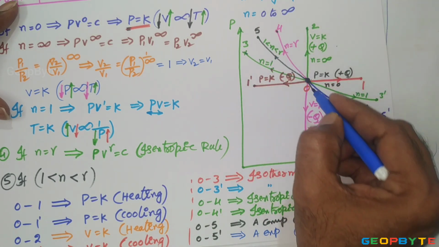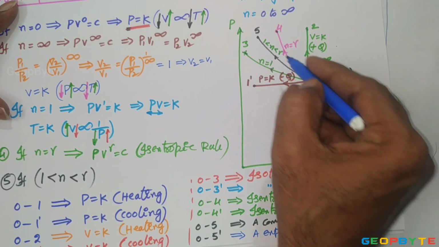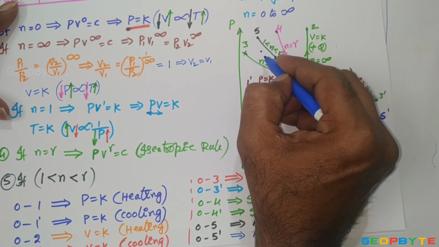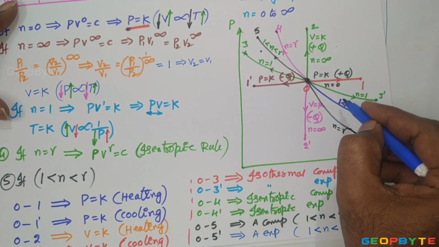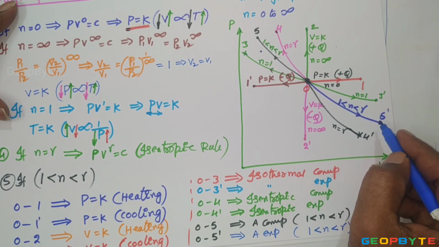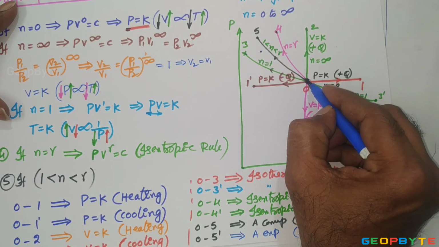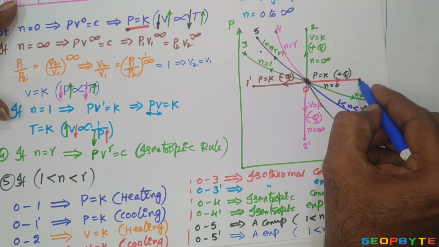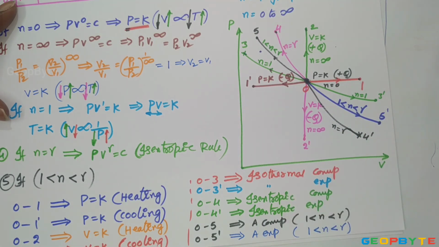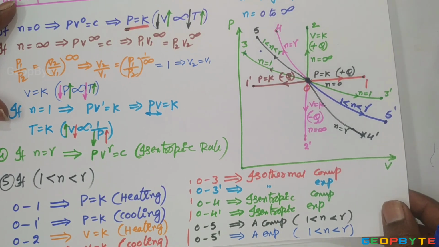That means wherever you find the process curve in the PV coordinate system in the second quadrant, that process curve is for compression. Similarly, if the process curve is found in the fourth quadrant of the PV diagram, that process curve is for expansion. That means these are all the compression curves, these are all the expansion curves. Whereas this one is the constant pressure heating curve, constant pressure cooling curve, constant volume heating, constant volume cooling. That is about the common PV diagram for all non-flow processes.